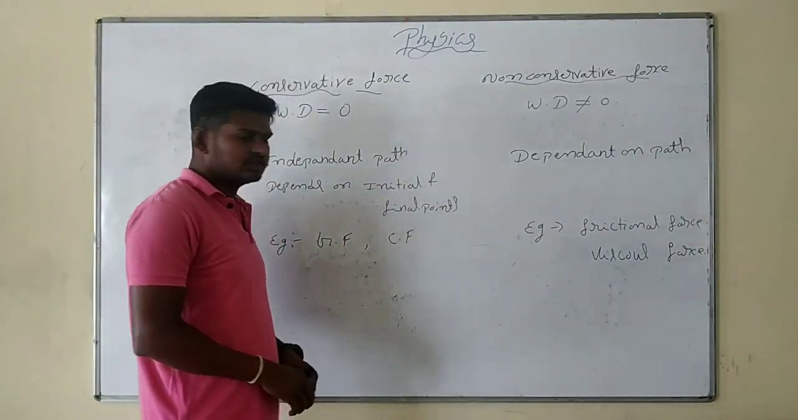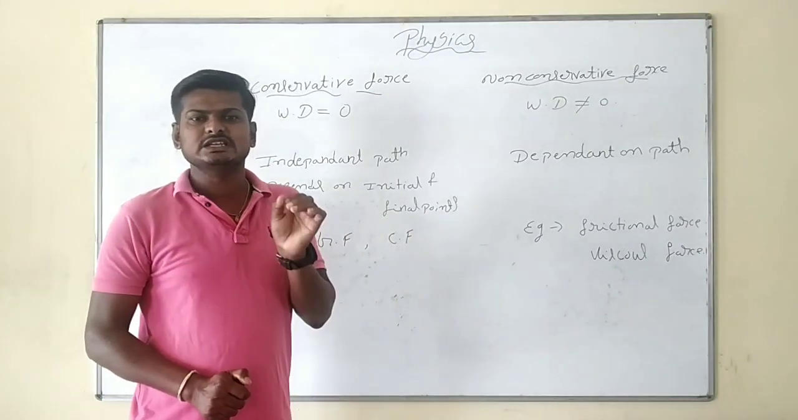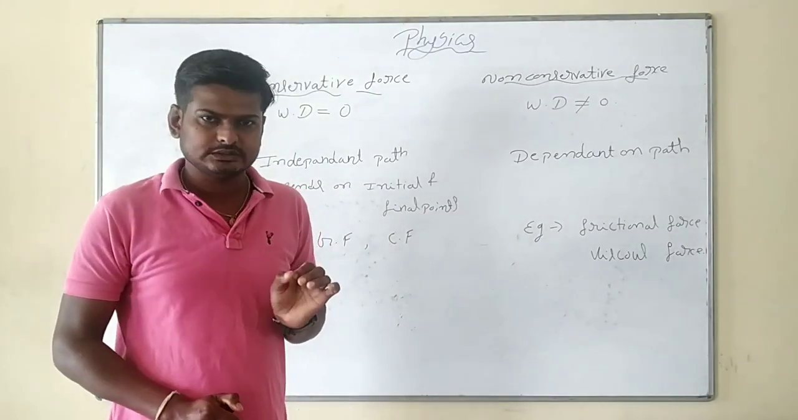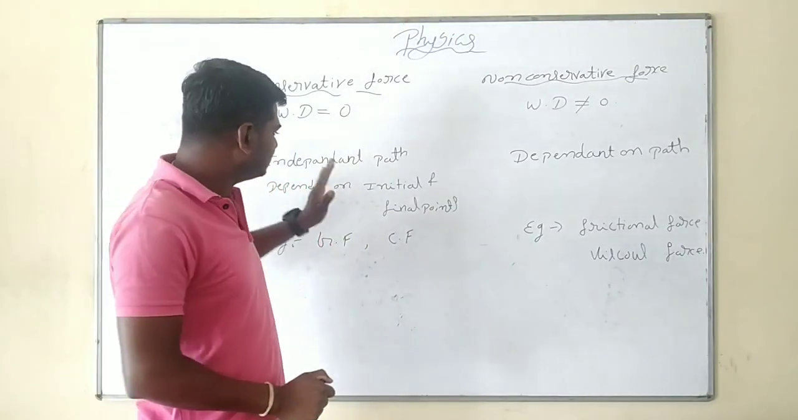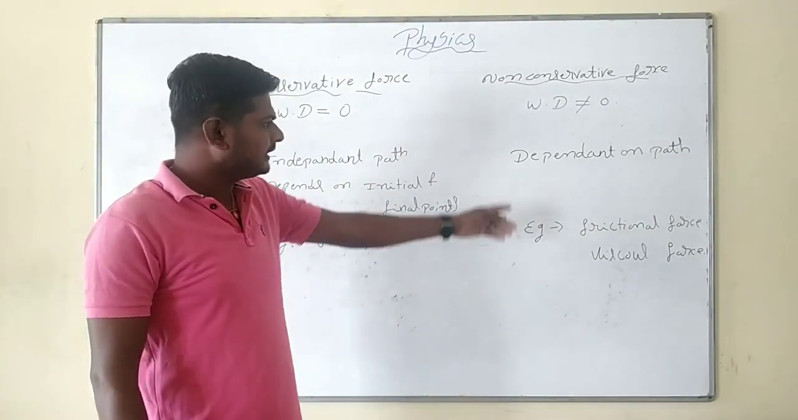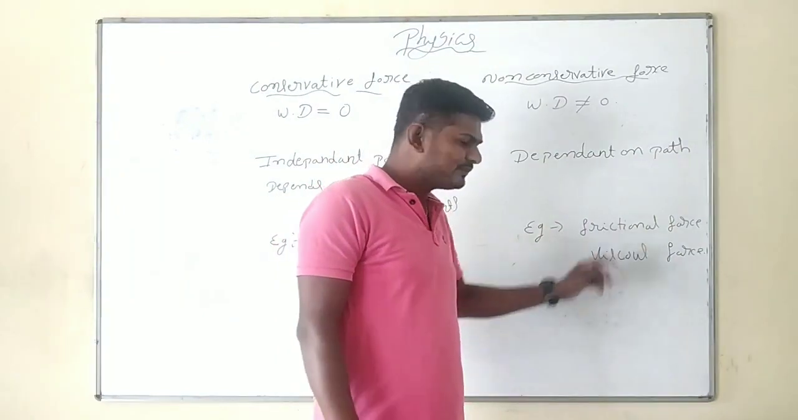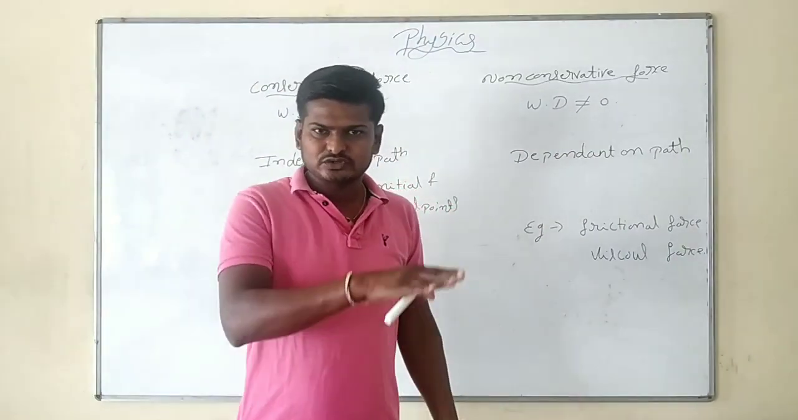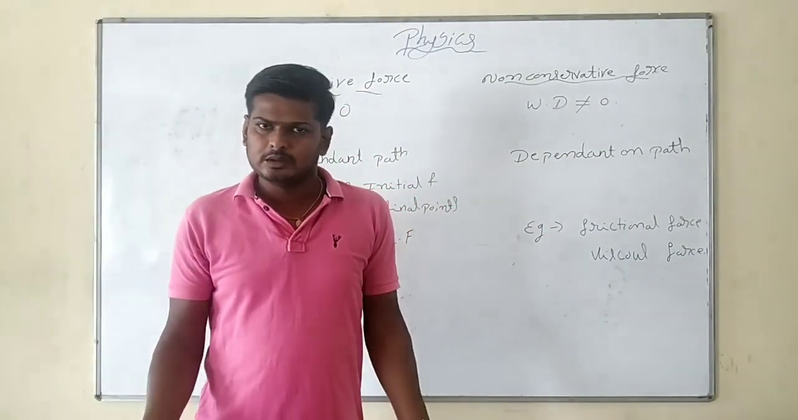That is what we call a conservative force: it is independent of path and depends only on the initial and final points. But a non-conservative force depends on path. For example, frictional force always depends on path.